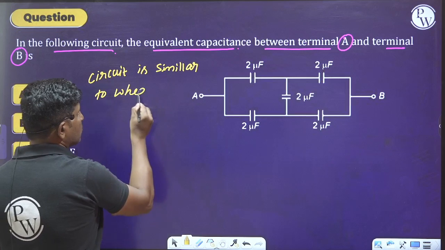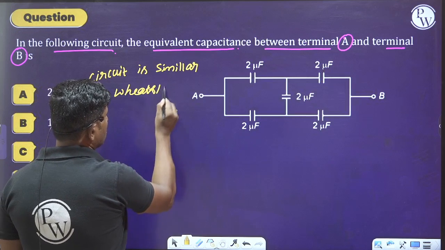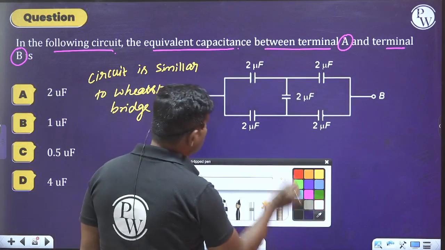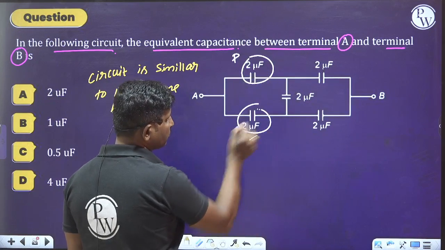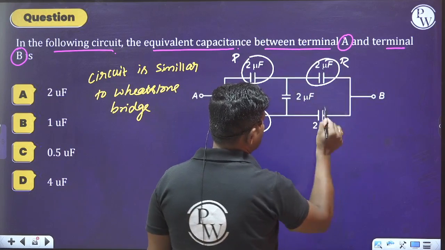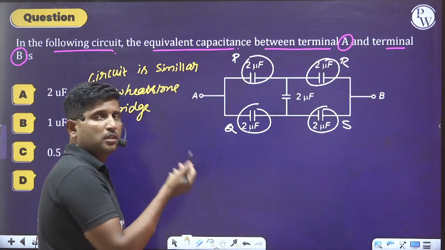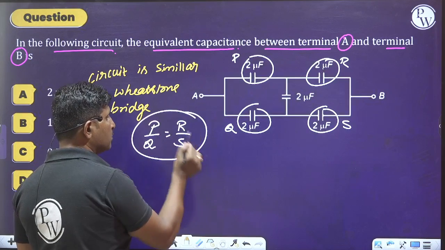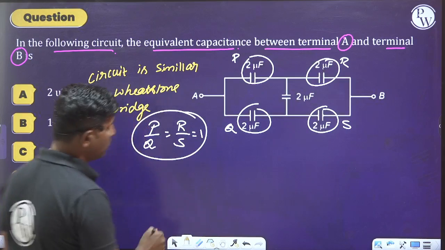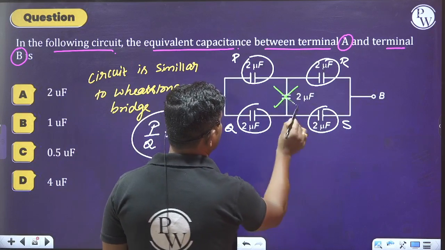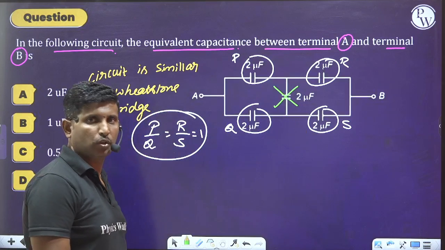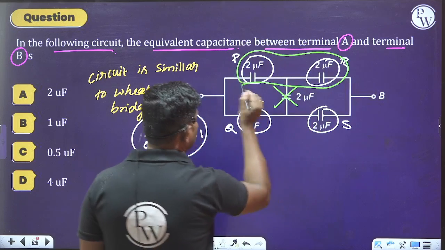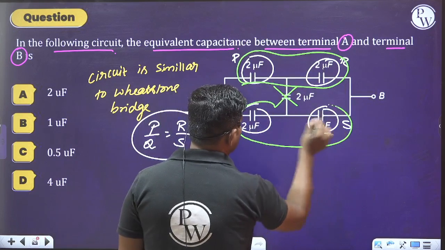Wheatstone bridge. So please look at the board here. Wheatstone bridge. So let us say this is P, Q, this is R, and this is S. Is it clear? It resembles a Wheatstone network, in which we can say P by Q is equal to R by S, which is equal to 1. Therefore, we can eliminate this 2 microfarad capacitor.